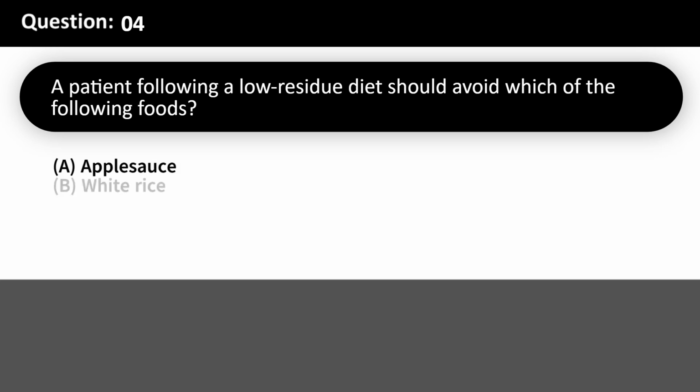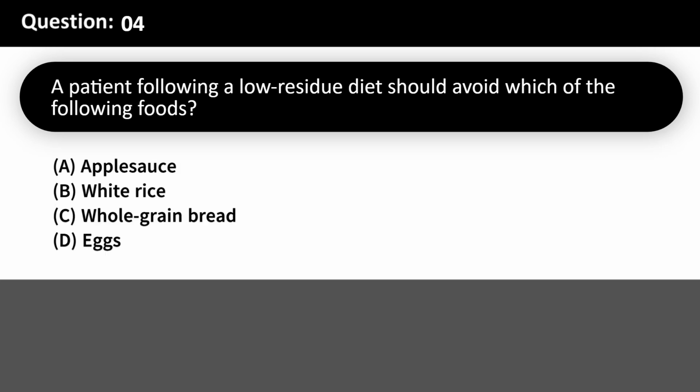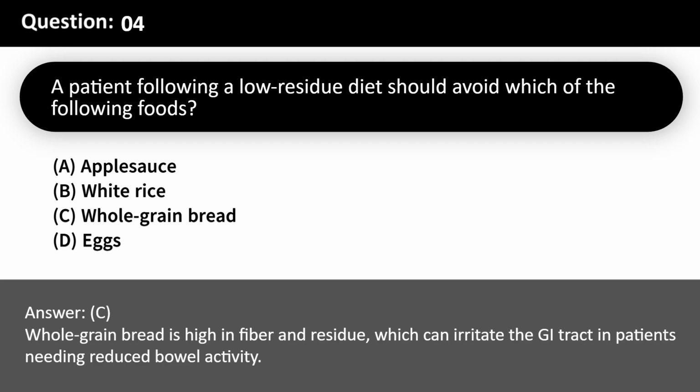A patient following a low-residue diet should avoid which of the following foods? A. Applesauce. B. White rice. C. Whole grain bread. D. Eggs. Answer, C. Whole grain bread is high in fiber and residue, which can irritate the GI tract in patients needing reduced bowel activity.